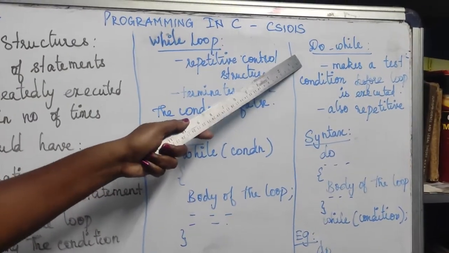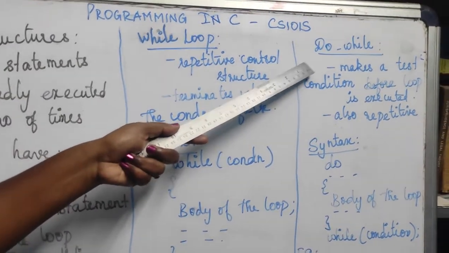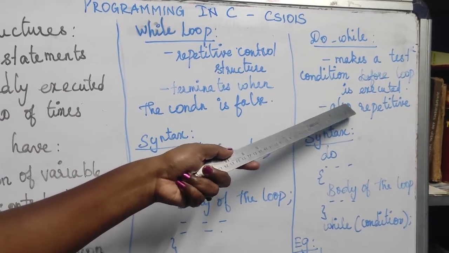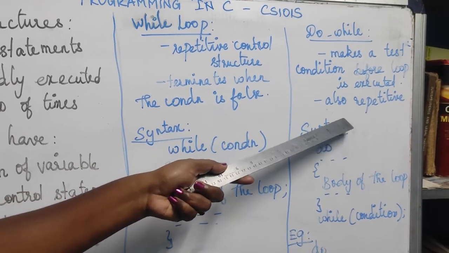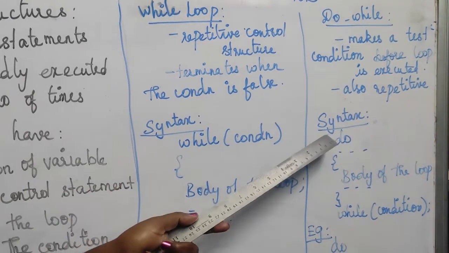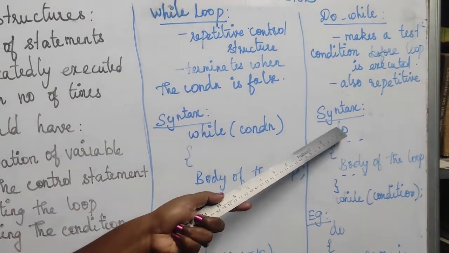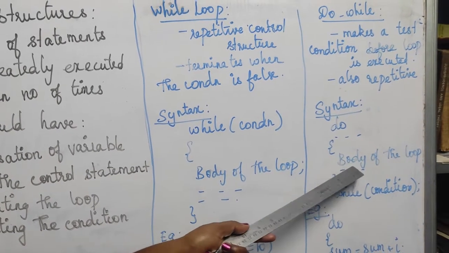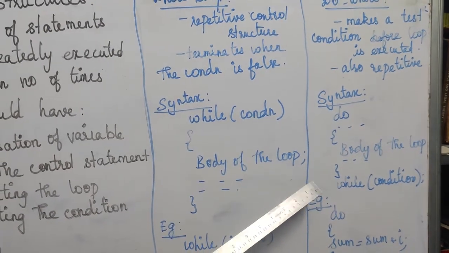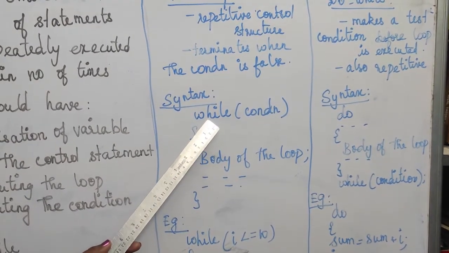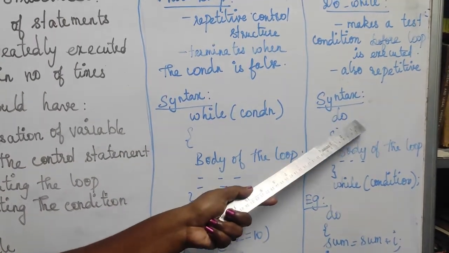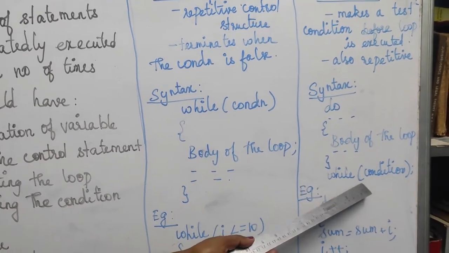And then the next one is the do while statement. In the do while statement, the test condition is checked after the loop statement is executed, and it also repeats the statements until the condition becomes false. So the syntax of do while is: do, we open the curly bracket and write the body of the loop. The difference between while and do while is that in a while statement the while is at the start of our condition. Here the do is at the start, and at the end we have our while condition.